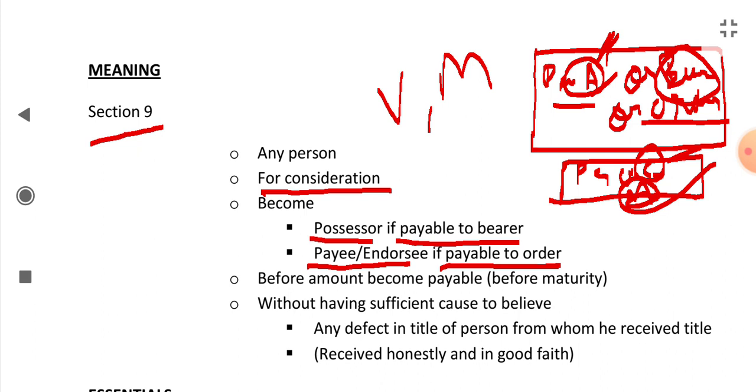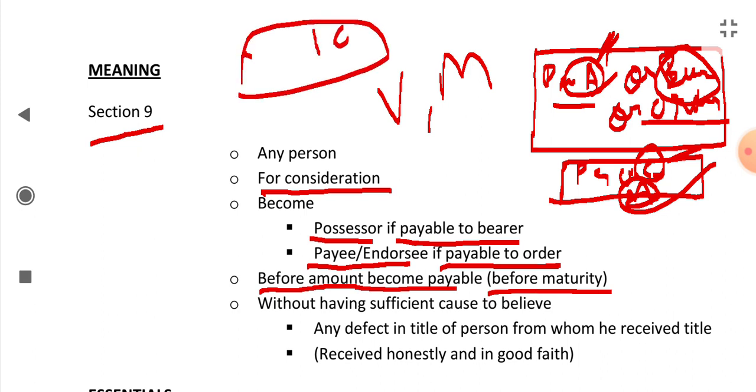And the person should become the holder in due course before the amount becomes payable. It means before maturity, like on the check the date is written 10th February. The person should become the holder or holder in due course before 10th February, because on 10th February the check becomes payable, it can be encashed, or the amount can be transferred to the bearer, or on order.